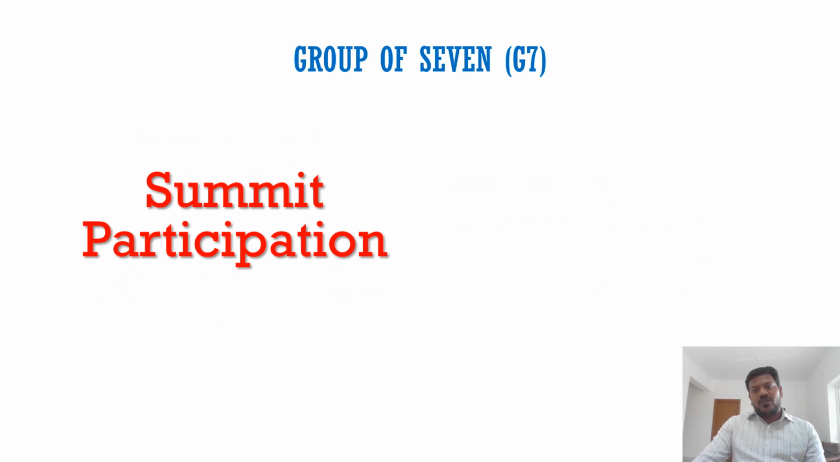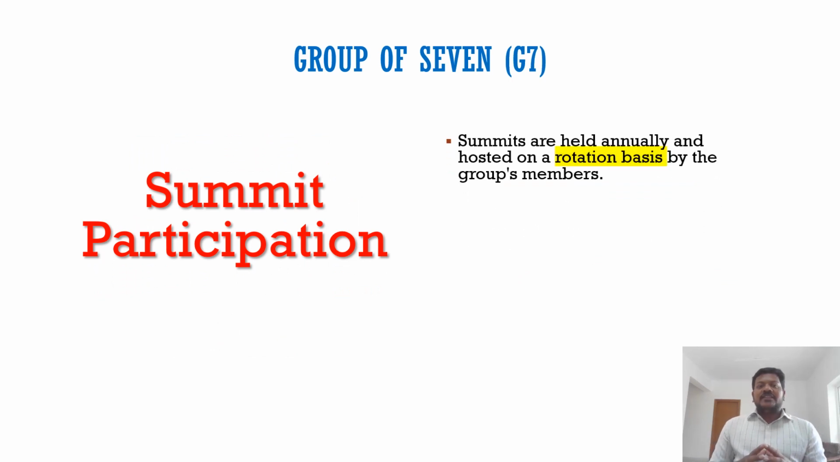Now we'll discuss a few points regarding the summit level meeting. First of all, what are these summits? Summits are nothing but meetings at the highest level. The heads of state or the heads of government of the countries meet and take important decisions. That is called a summit. The G7 summit happens annually and on a rotation basis. Remember we discussed that G7 does not have a fixed headquarters, so every year the summit happens on a rotation basis in its member countries. This year, as you know, it is happening in Italy.